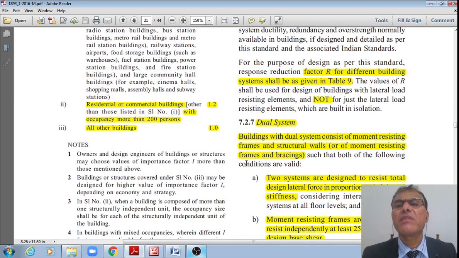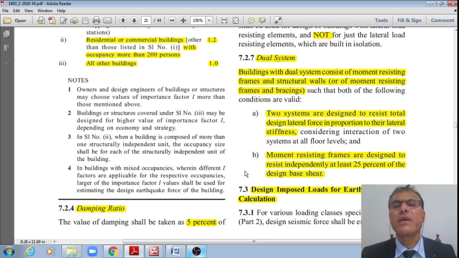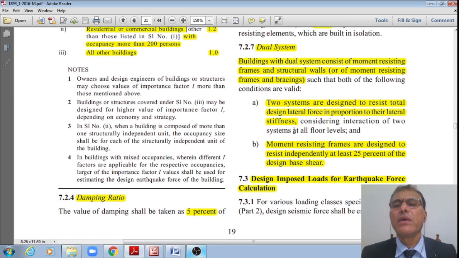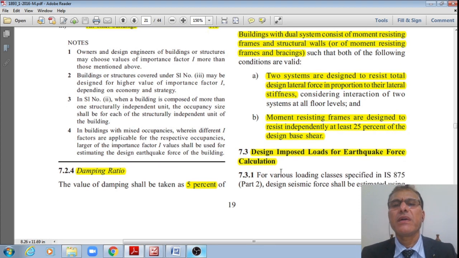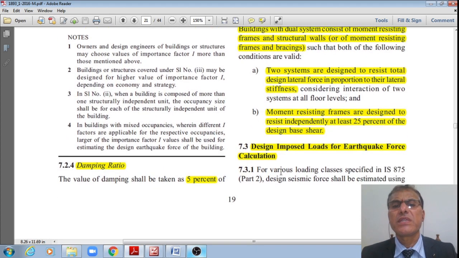Once we see this, now let us move to the next heading, the dual systems. I hope you are understanding these discussions, right? The buildings with the dual system consist of moment resisting frames and structural walls, or moment resisting frames and bracings, such that both of the following conditions are valid. One, the two systems are designed to resist the total design lateral force in proportion to their lateral stiffness, and the moment resisting frames are designed to resist independently at least 25% of the design base shear. That is how they are referred to as dual systems.